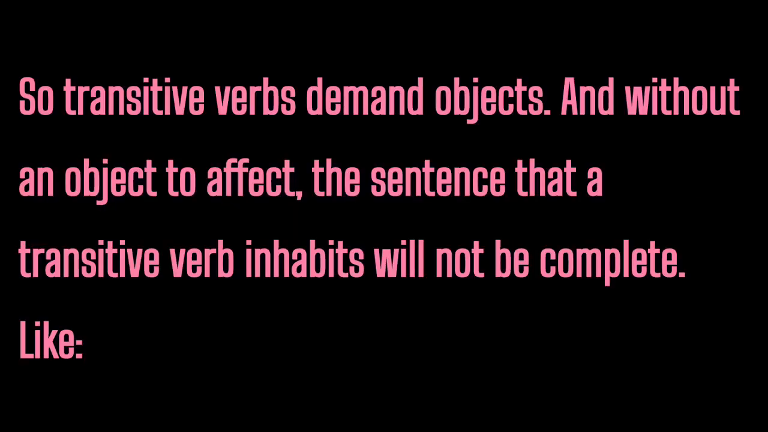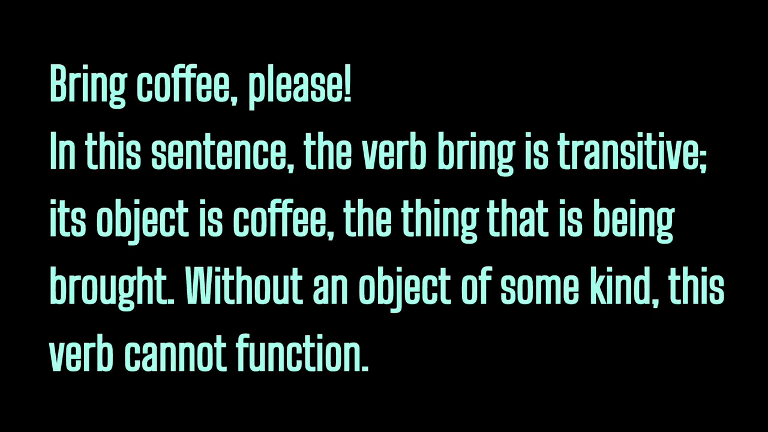So, transitive verbs demand objects, and without an object to affect, the sentence that the transitive verb inhabits will not be complete, like "Bring coffee, please." In this sentence, the verb "bring" is transitive, its object is "coffee," the thing that is being brought. Without an object of some kind, this verb cannot function.